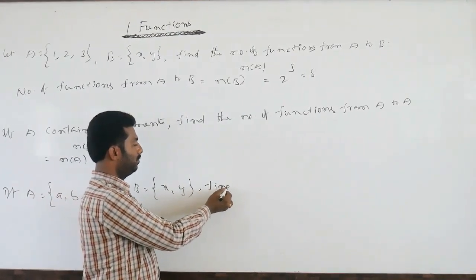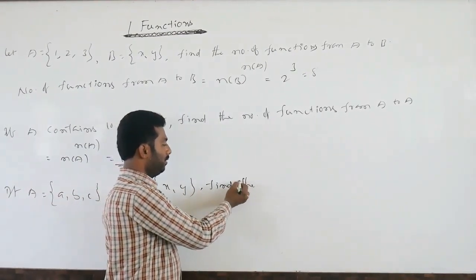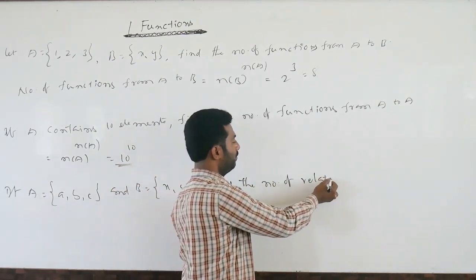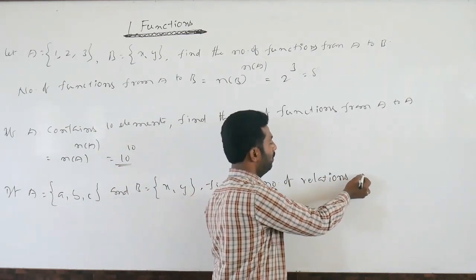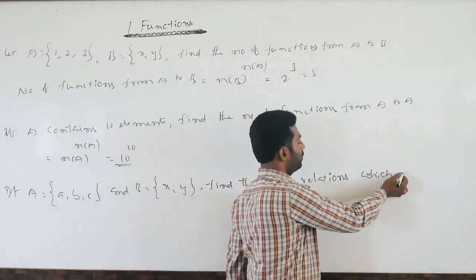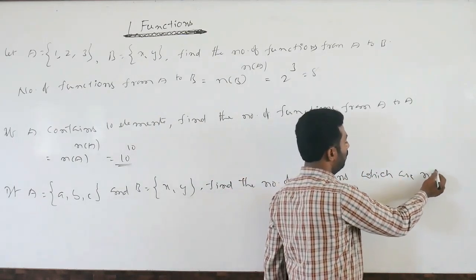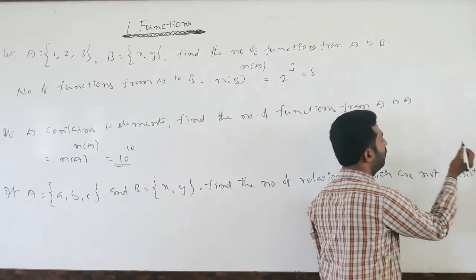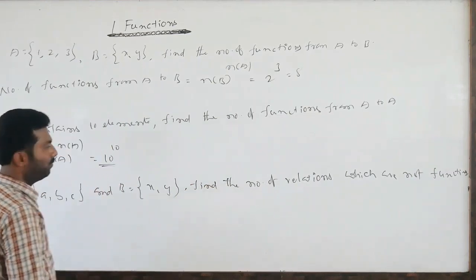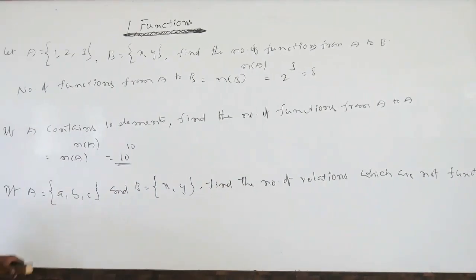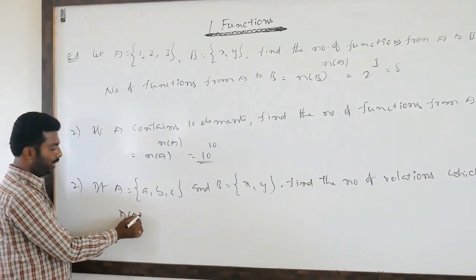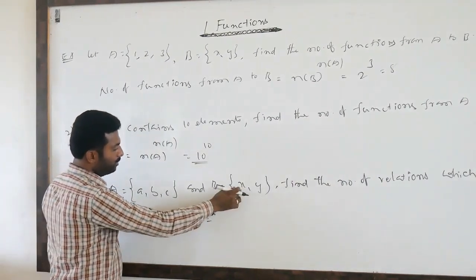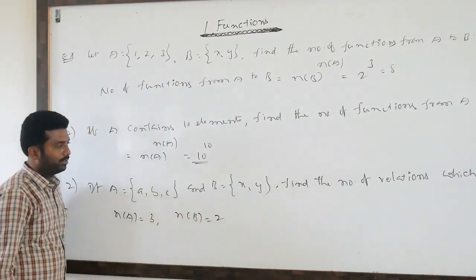See, n of A is 3 elements, n of B is 2 elements.